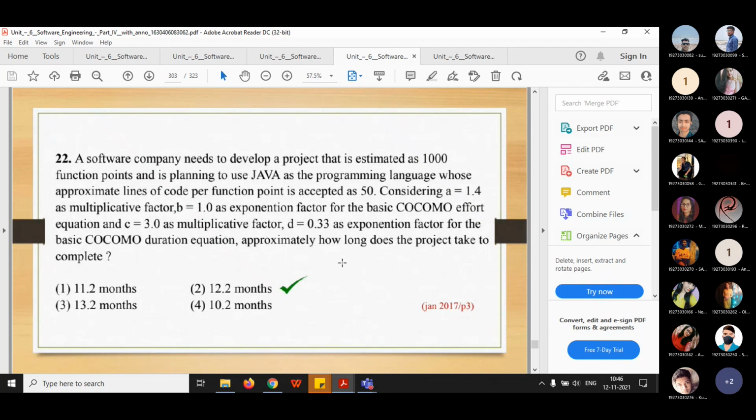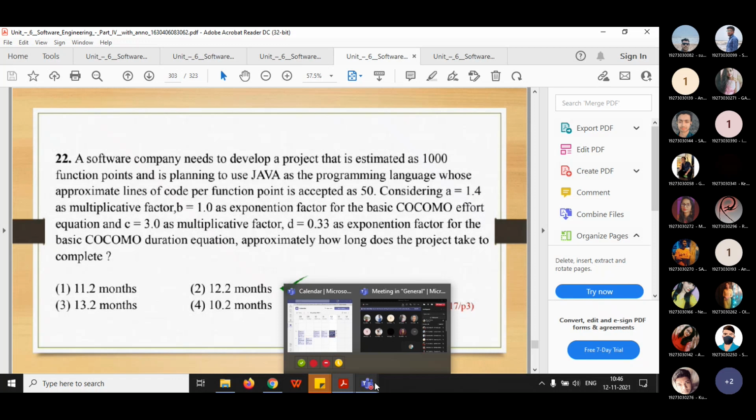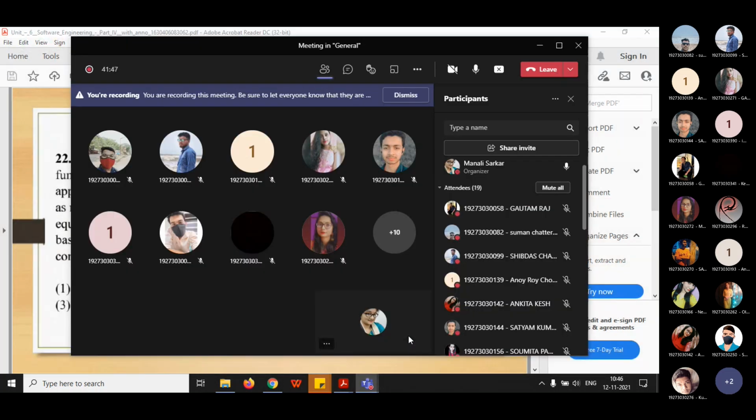These are very important questions, and these questions have already come in some competitive exams. That's why I am solving this kind of question, so that you can understand. If you can understand this question, then you can easily do other simple questions. Okay students, anyone having any doubt with this problem? No? Okay, fine.